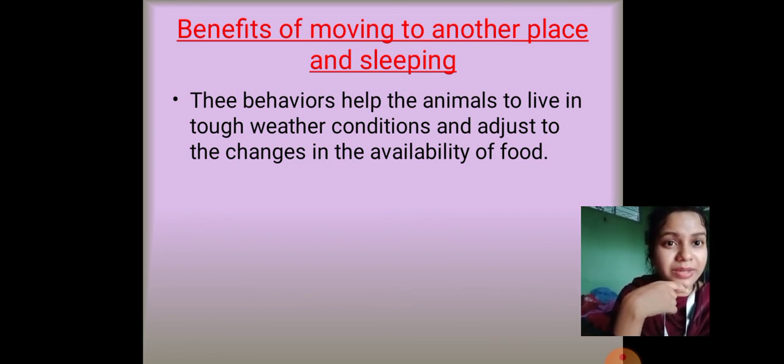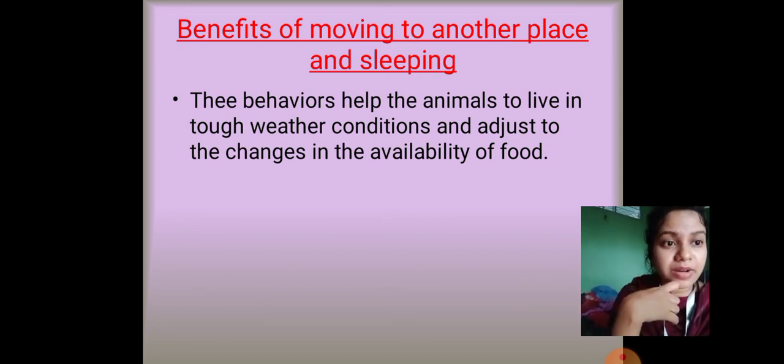Okay, for example, polar bears, you have heard about them, right? Polar bears live in very cold areas. When the winter comes, there is no food at all. So what does the bear do? It eats a lot of food in the summers, and when it eats a lot of food in the summers, it can store that food inside its body. Okay, and then it can sleep for the long winter. All right, so it helps the animals to live through tough weather conditions.